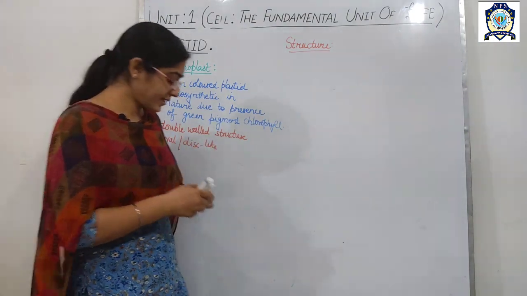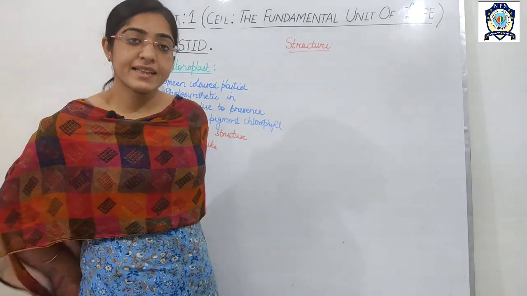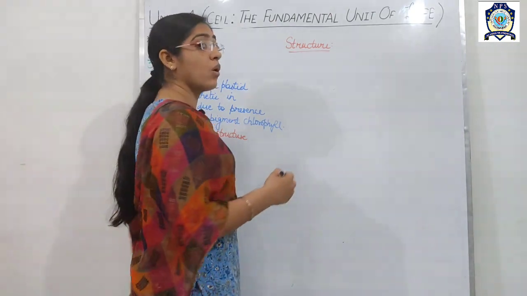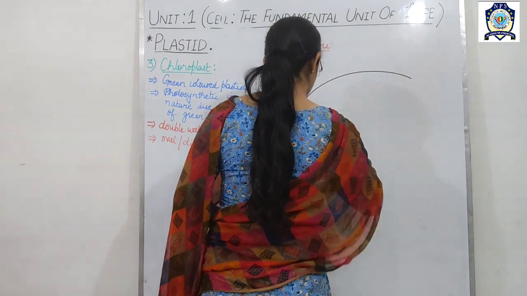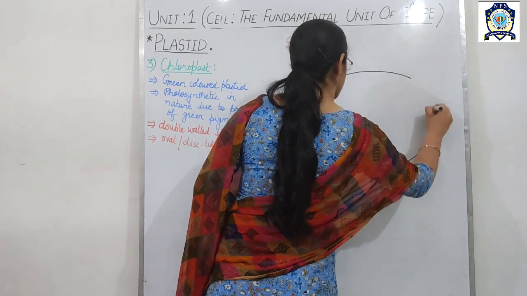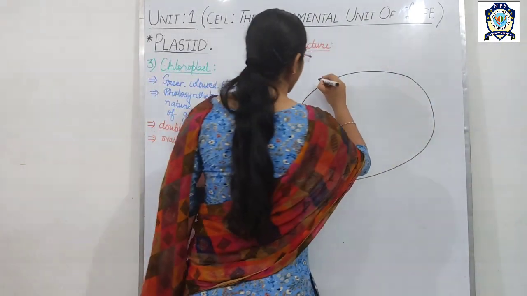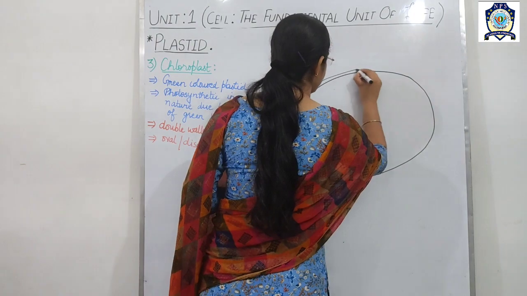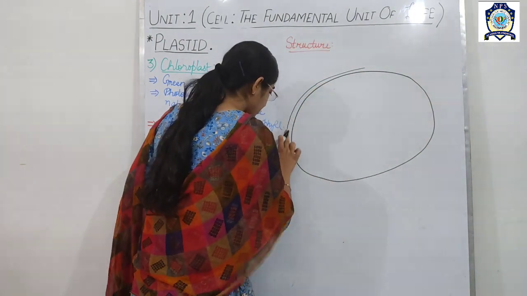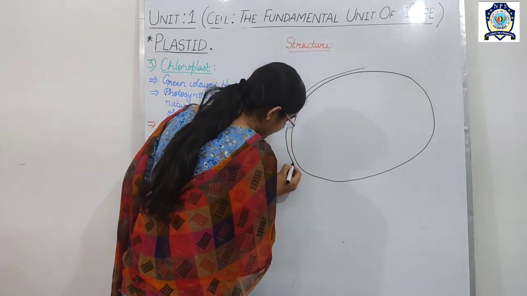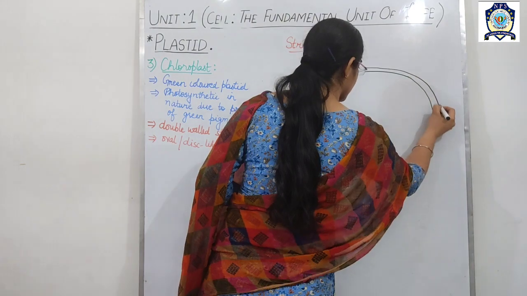Okay, so now I am going to draw the diagram. As I am saying, this is an oval-shaped organelle, and it is double walled. So in this way you have to make a double-walled oval-shaped structure.